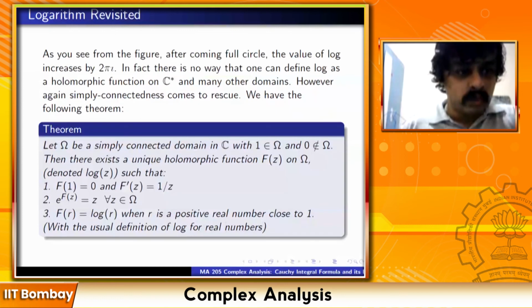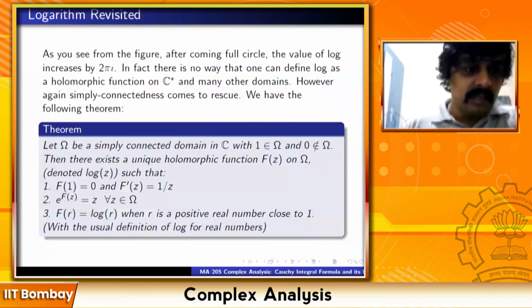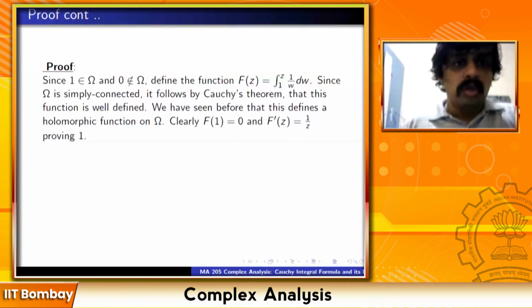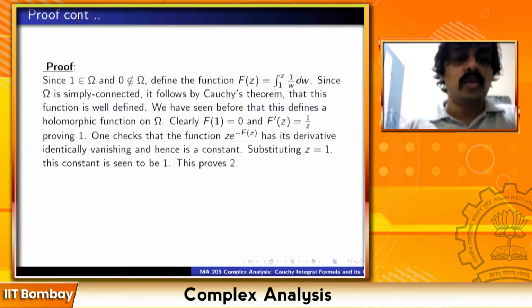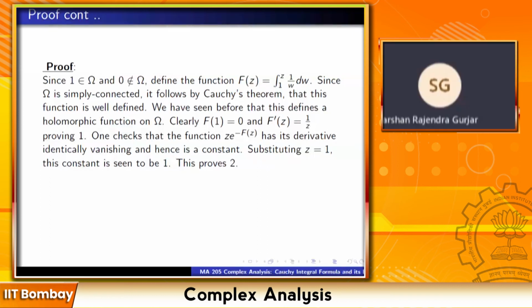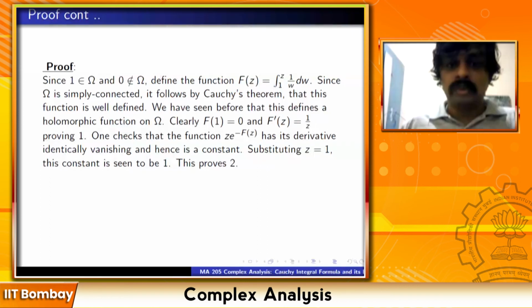2 is that e raised to f(z) is equal to z. That means this f(z) that we have defined is the inverse to the exponential function. So how do you prove 2? Just check that the function z e raised to minus f(z) has derivative identically vanishing and hence is a constant. What is the derivative of z e raised to minus f(z)?